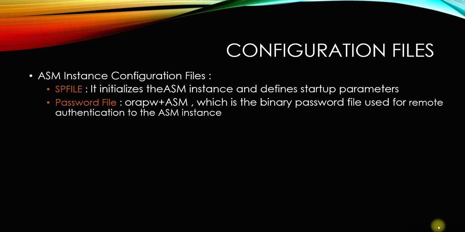Now let's discuss the configuration files. The ASM instance has two configuration files. The first is the SPFILE. You must know about the SPFILE in the database instance; there is one SPFILE for the ASM instance as well. It is used the same way as the SPFILE in the database instance. It contains the startup parameters and the instance parameters, so it initializes the ASM instance and defines the startup parameters.